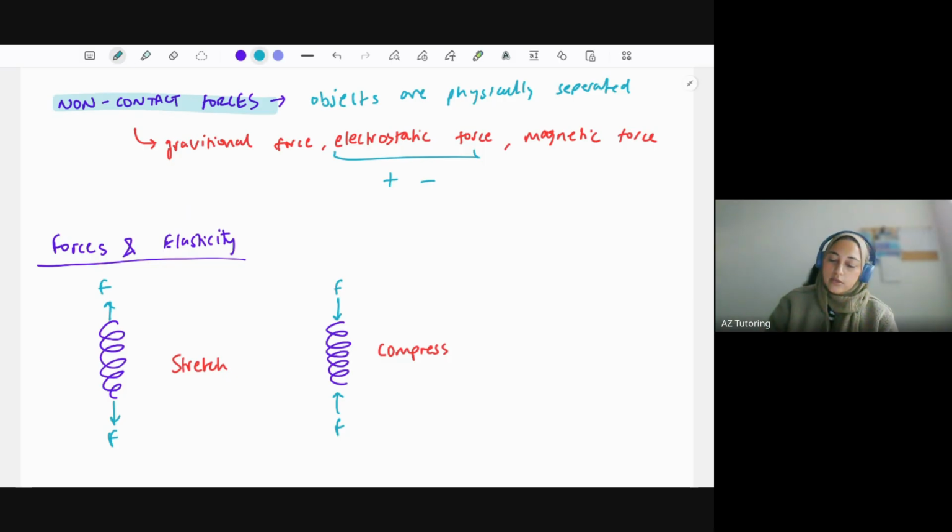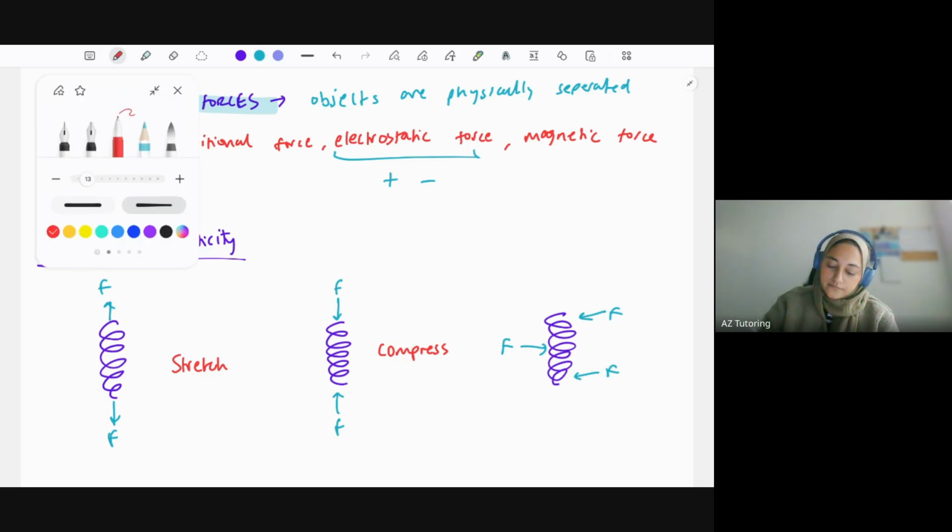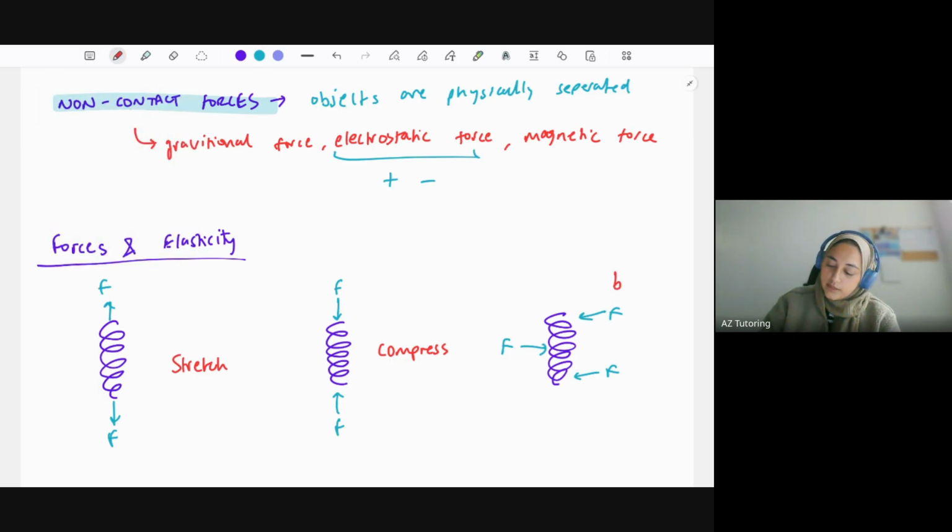So we could push it that way, push it this way, and push it that way, so I'm bending it. So there are three things you can do with a spring and with elasticity when applying forces to it.